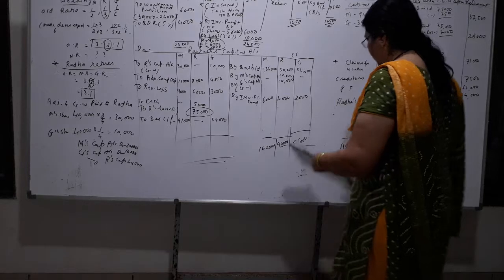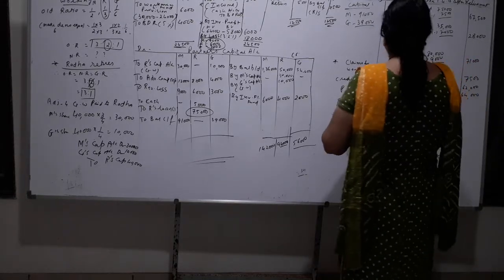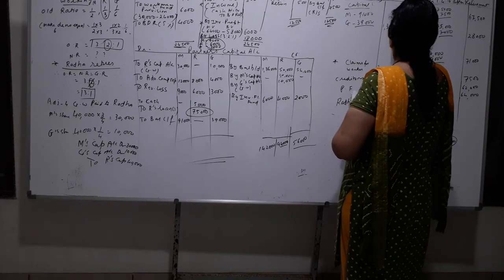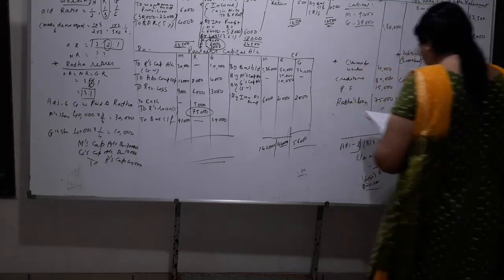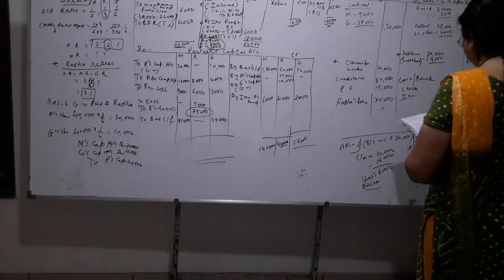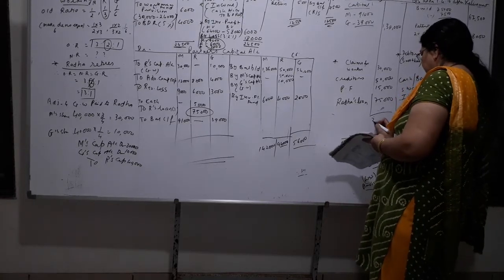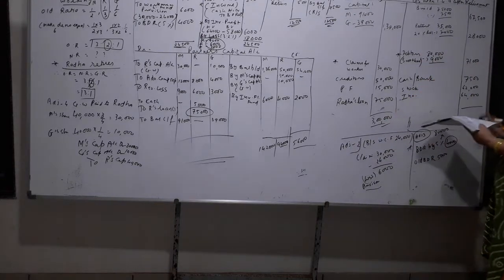Okay? And total is 1,30,000. Okay? So your total will be 3 lakhs. Here also 3 lakhs.